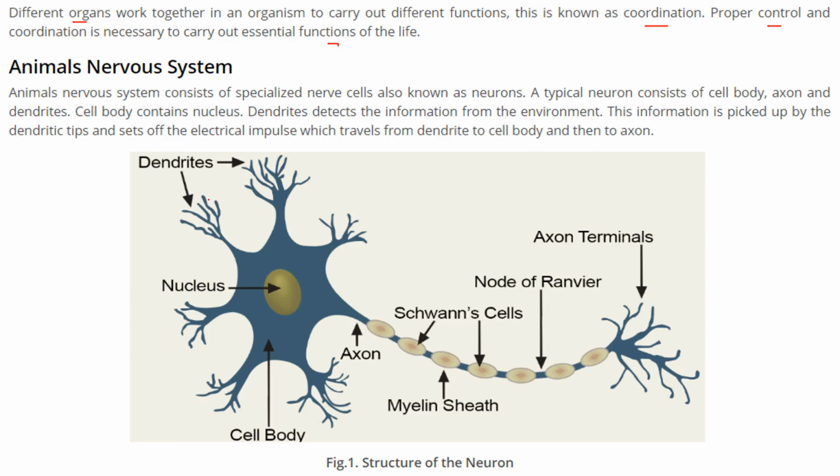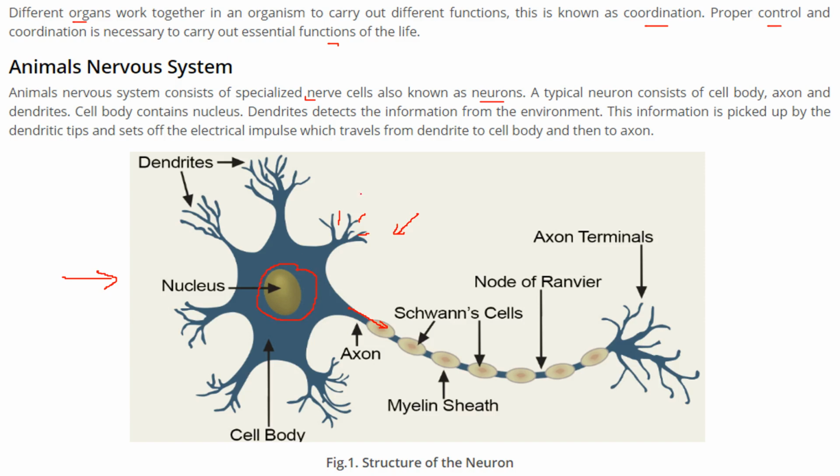The nervous system consists of very specialized nerve cells which we call neurons. This is the structure of a neuron. A typical neuron consists of a cell body, an axon, and dendrites. These branches are dendrites. The cell body has a nucleus.